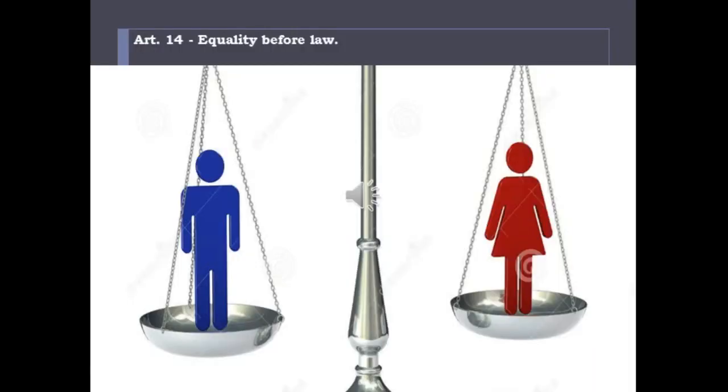Article 14, equality before law. So equality before law means all the people of India are equal before law. No one is treated specially before law. He may be poor or rich, man or woman, young or old, that does not matter. He is treated equally. So Article 14 says all are equal before law, and all the people are treated equally before law.